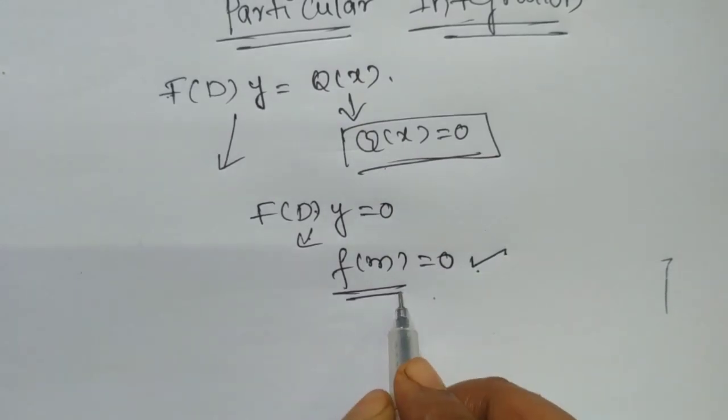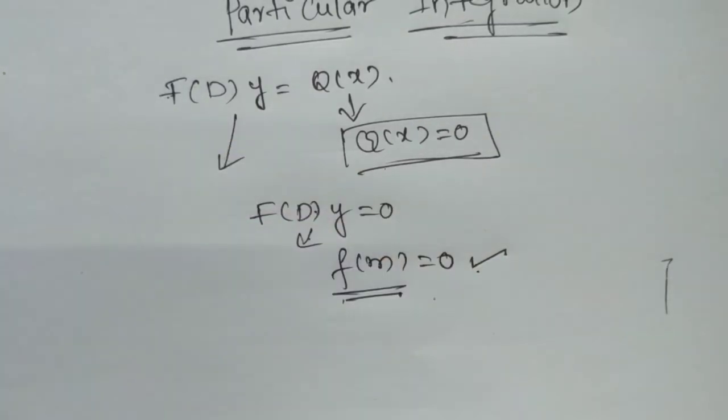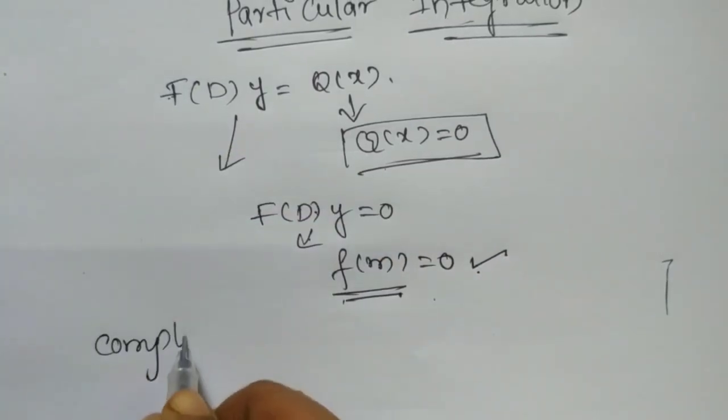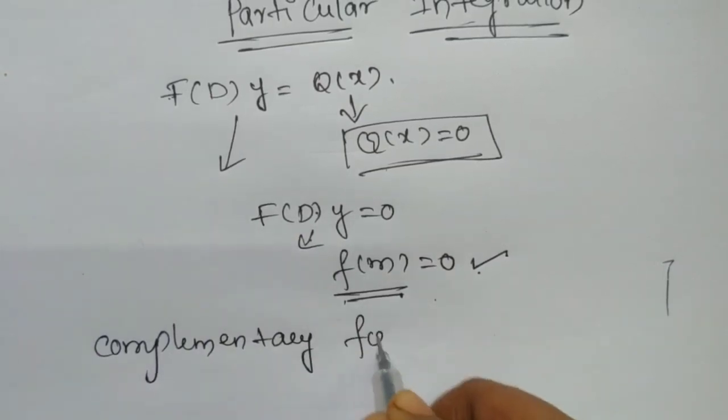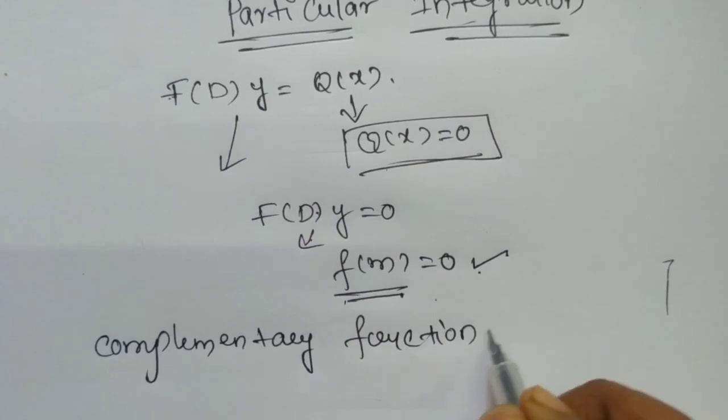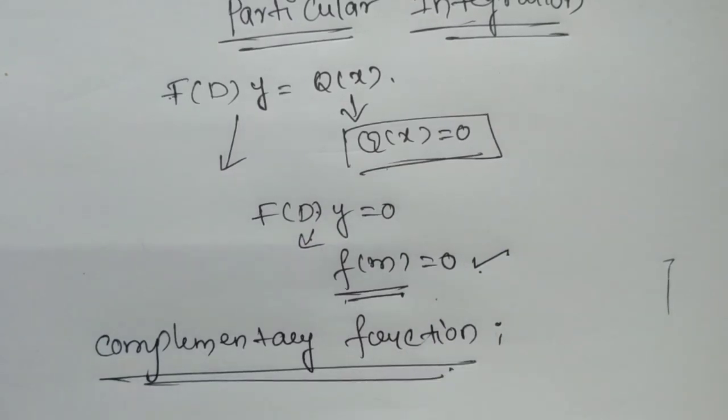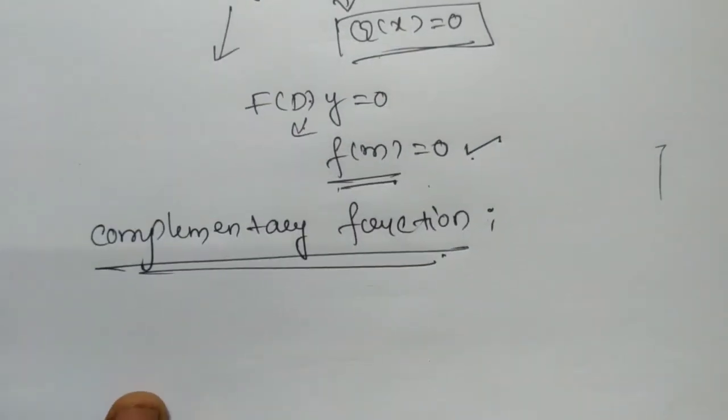The solution of the auxiliary equation is called the complementary function.